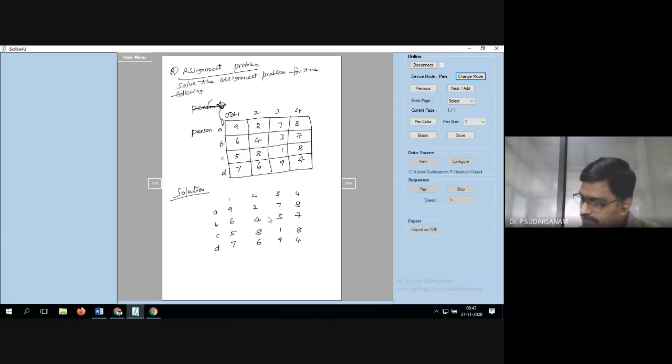So as it is, you have written the values once.